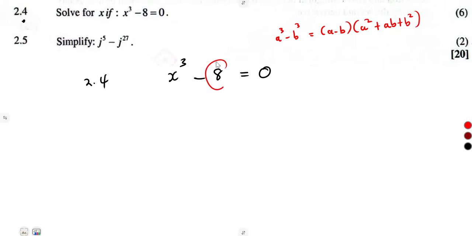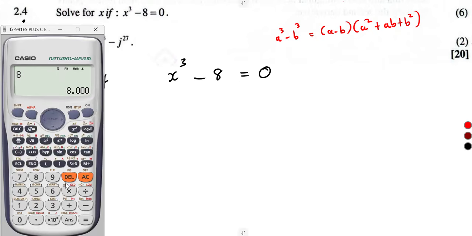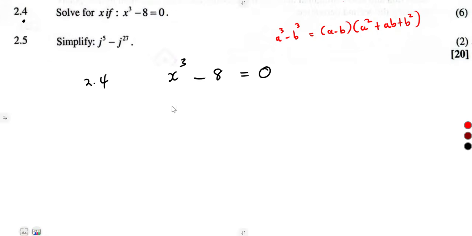As we can see, 8 can be written as a number to the exponent of 3. 8 is the same as 2 cubed. On the calculator, you press shift, fact, that's 2 to the exponent of 3. So it is written as x cubed minus 2 cubed equal to 0.